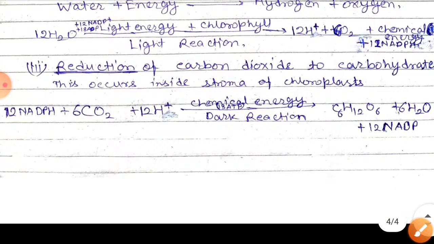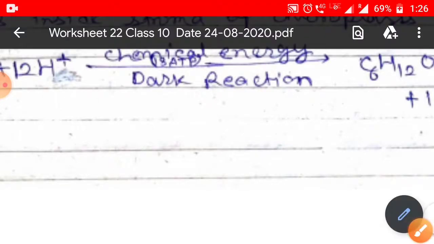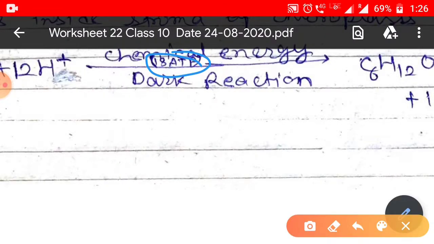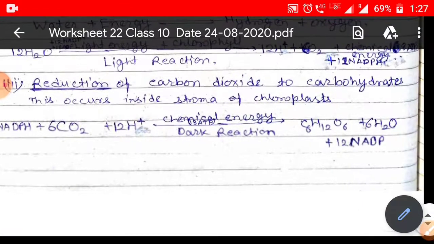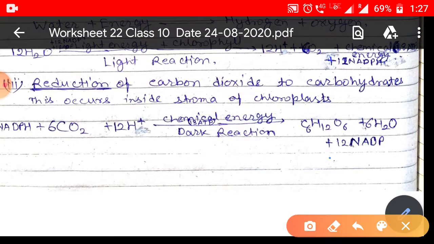Next is the reduction of carbon dioxide to carbohydrate, which occurs in the stroma of the chloroplast. Here the 12 NADPH formed in the light reactions, along with the 18 ATP, which is the chemical energy, are both utilized in this process and change 6CO2 and 12H+ into C6H12O6, that is glucose, and water molecules, along with the formation of ADP, adenosine diphosphate.